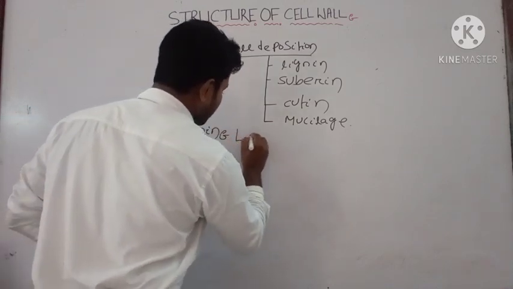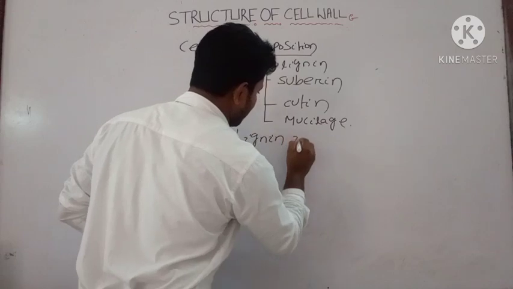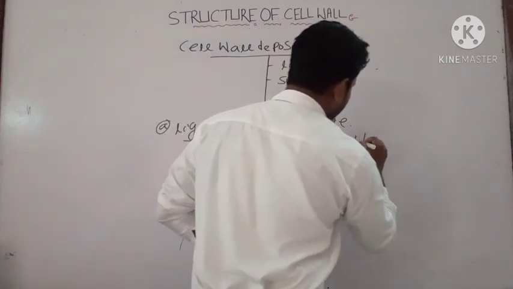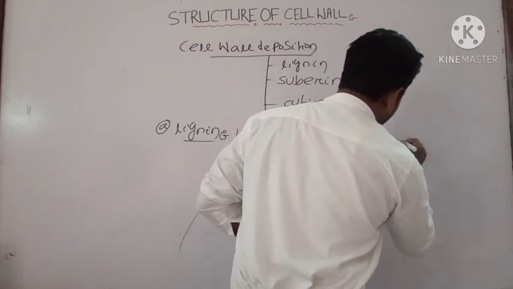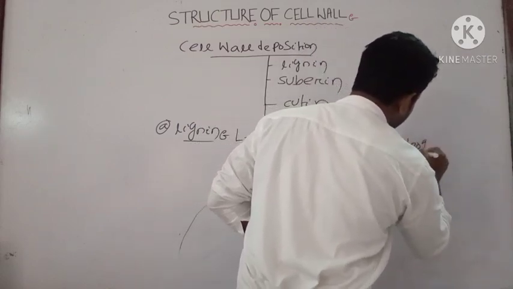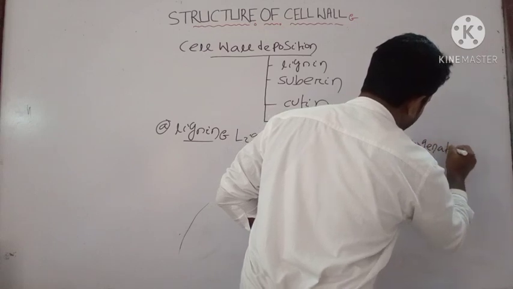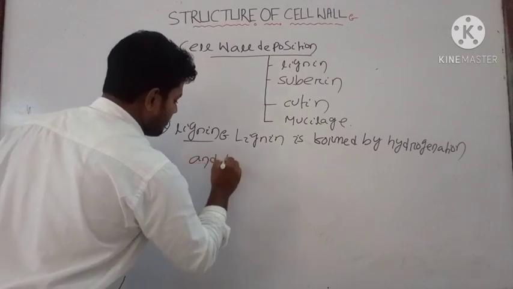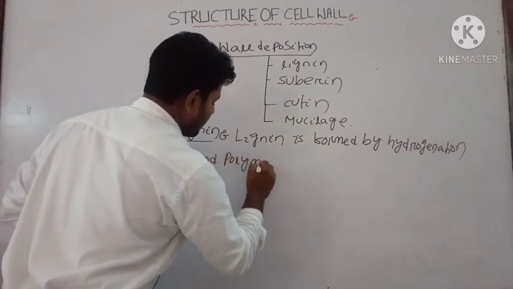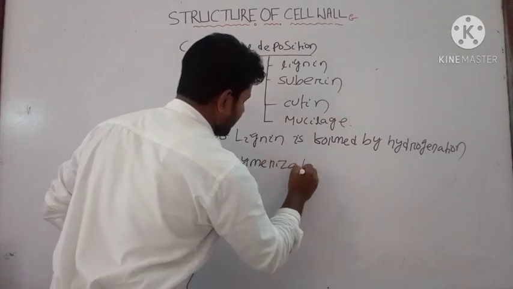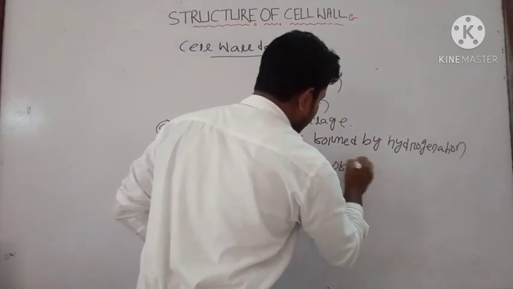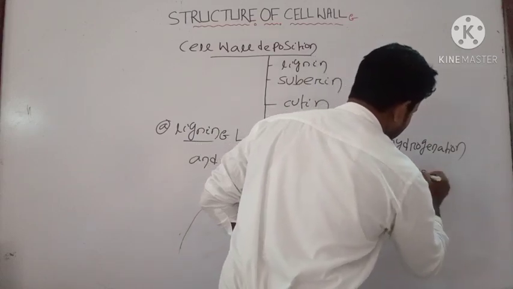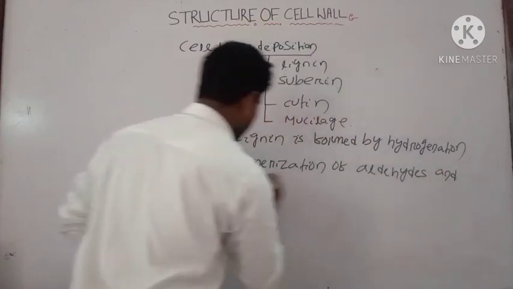Lignin is formed by dehydrogenation and polymerization of aldehydes and alcohols.